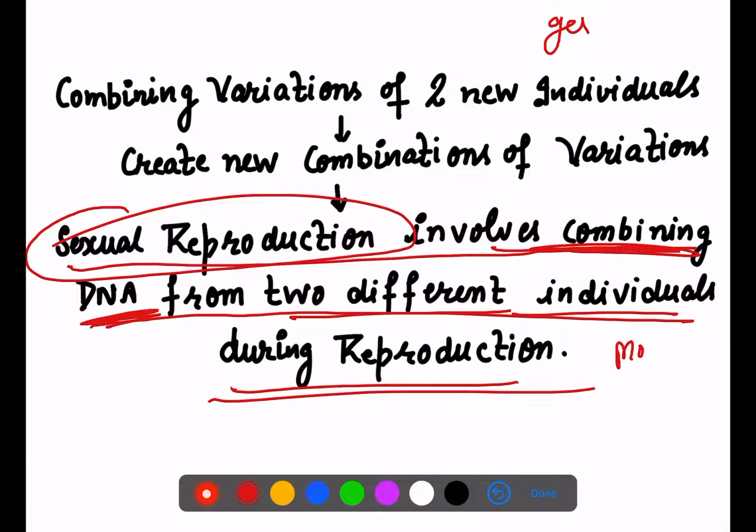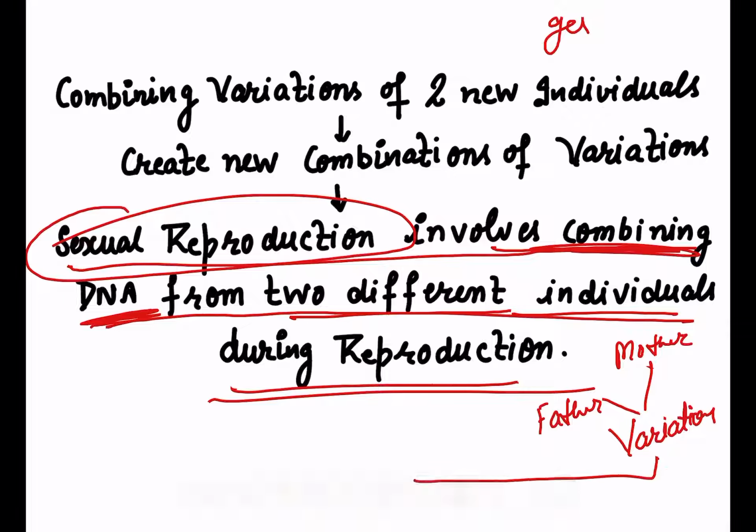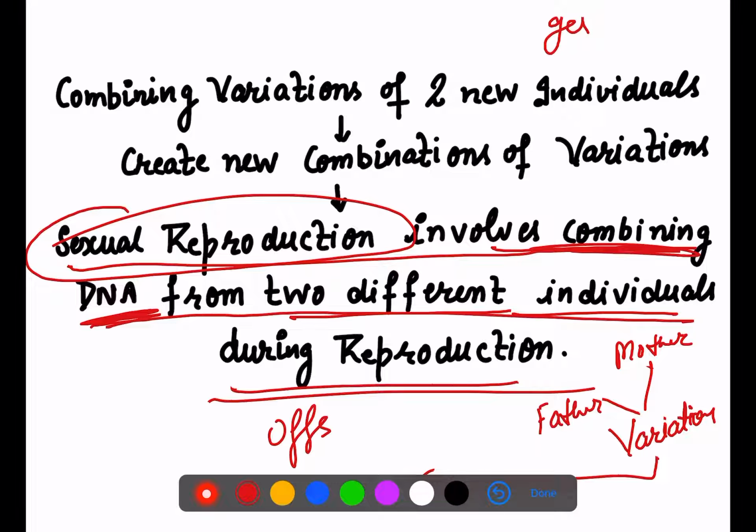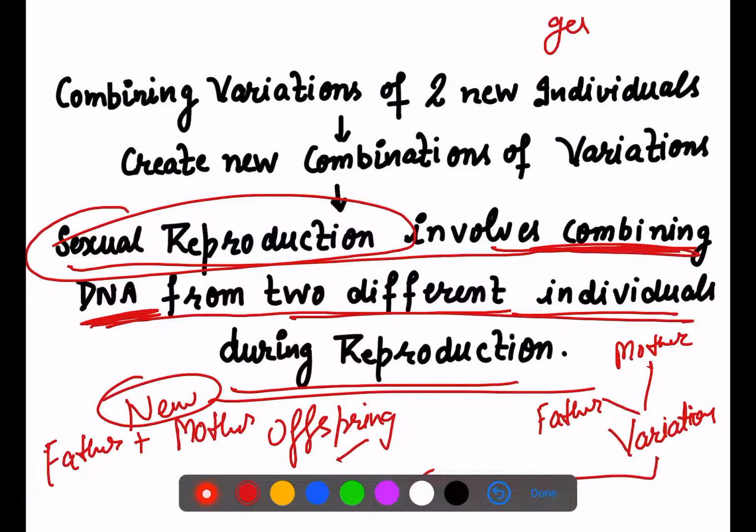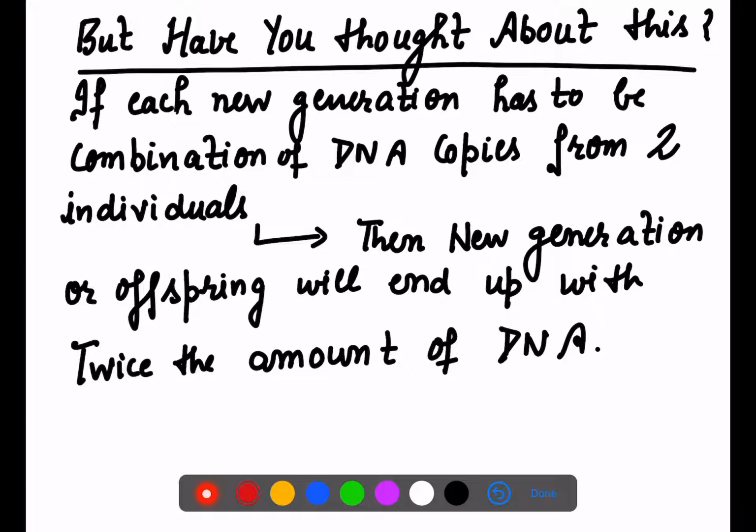Your mother is coming from a different family, your father is from a different family. They have different kind of variations. When there will be sexual reproduction, the offspring will have a new combination. New combination means variation from father, also variation from the mother. So ultimately this new combination of variation will be observed in the offspring. But now we are saying 2 DNA.